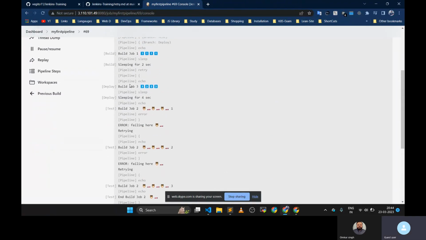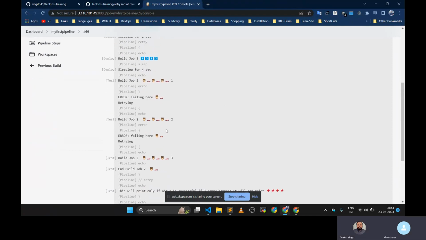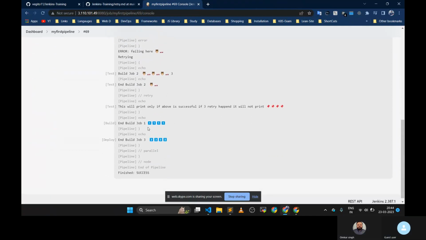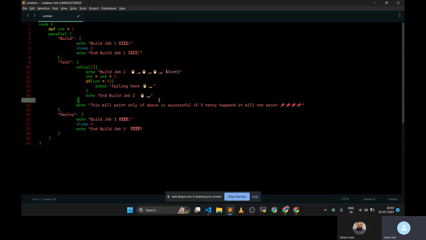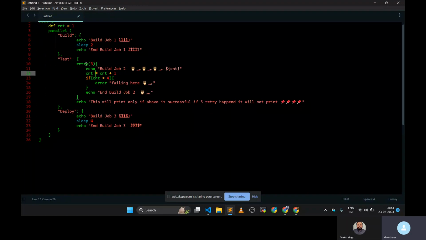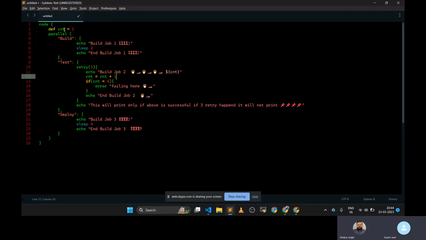So can you see here we are failing, error failing. Now it is succeeding. Why is it succeeding? Because if you see the count now, we have set the count to 1 initially. Now we are coming inside this test stage. Now count is 2, right? We are adding one value to count, right? So now the count is 2.